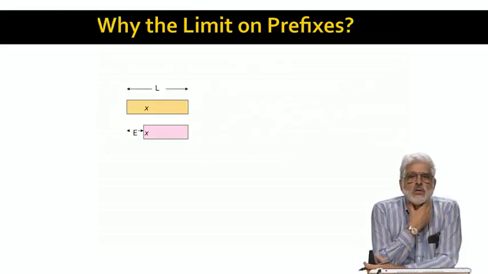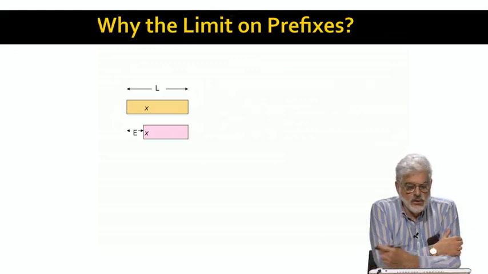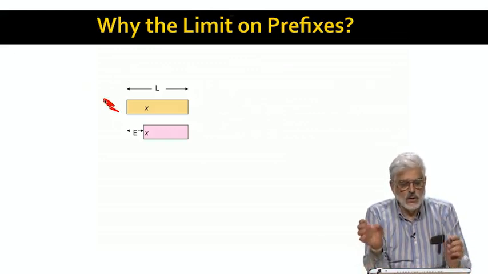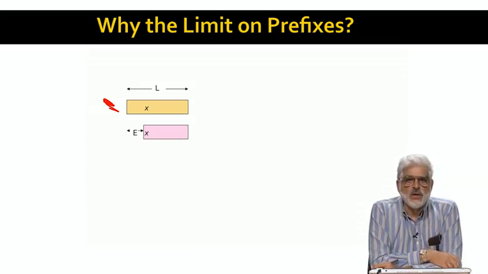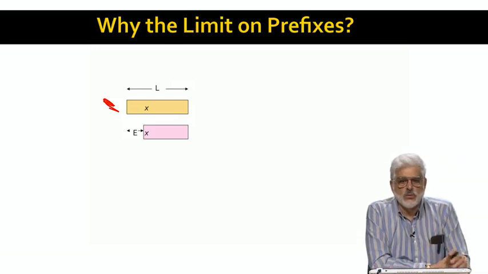Let's start with a string of length L, represented by the orange bar. Suppose it has Jaccard distance j from some other string, but there's a long prefix of length E of the orange string that has no symbol in common with the purple string.